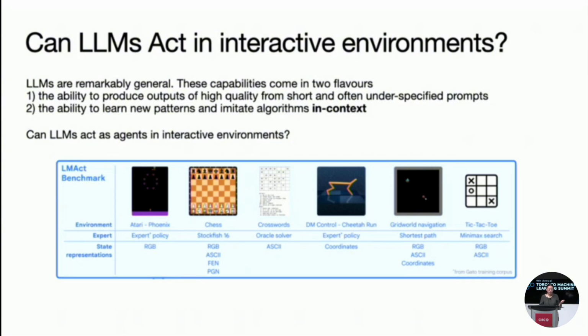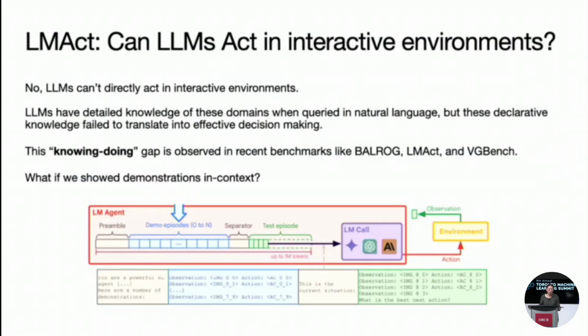So we're wondering, can LLMs act as agents in interactive environments? So we took a bunch of these environments, like Atari games, chess, and things like Cheetah Run and Grid World, and we give these states to the LLM as input, and we ask the LLM to predict the next actions. And we try a bunch of different state representations, all the way from images to ASCII representations to also the coordinates. And it turns out, no, LLMs cannot directly act in interactive environments.